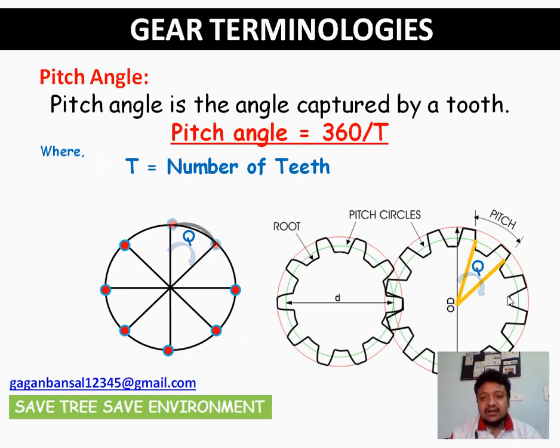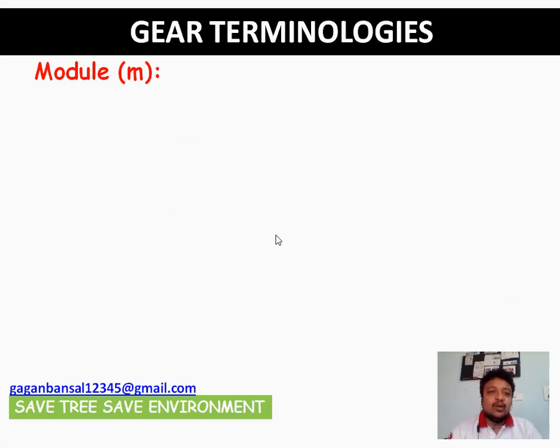In this particular figure, this angle shown by two yellow lines concentric with the pitch circle is the pitch angle. So it is the angle captured by a tooth. Mathematically, it is 360 degrees divided by T. In radians, we can convert degrees using 180 degrees equals pi radian. So 360 degrees equals 2 pi, and the pitch angle is 2 pi by T. Very clear? Next is module.